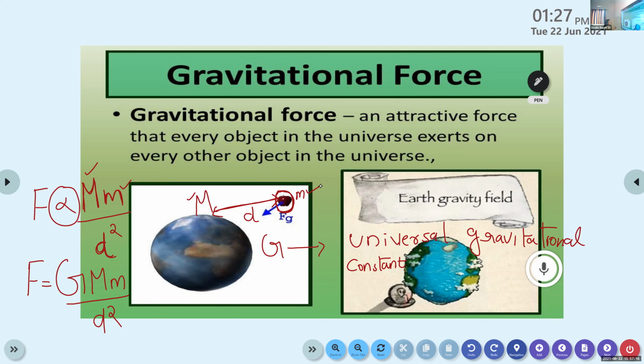Then the force of attraction between the earth and this object is directly proportional to the product of their masses, and inversely proportional to the square of the distance between them. That is, F is proportional to M m divided by d square. To replace this proportionality sign, we introduce a constant, capital G, known as the universal gravitational constant.